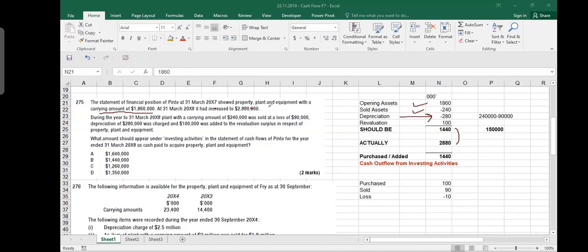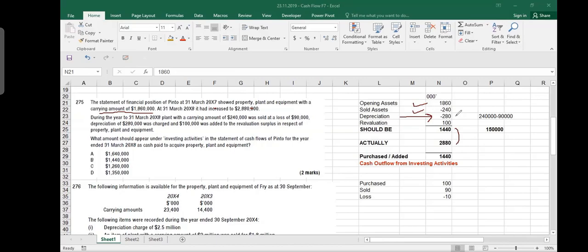Why? You can ask me, sir, we are doing a cash flow question. Why are you incorporating depreciation into it? Depreciation is a non-cash item. Why do we do that? This is also a question. Yes or no? Or did I confuse you people? I think I have successfully confused you guys. No, sir, we understand that is there just for the net book value.